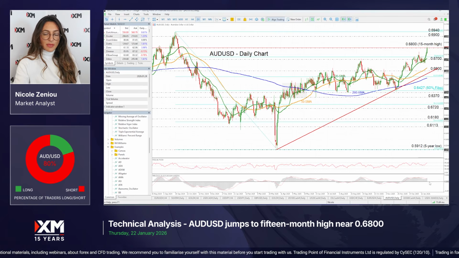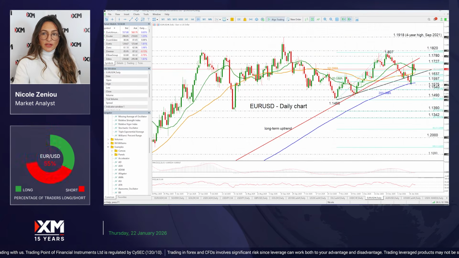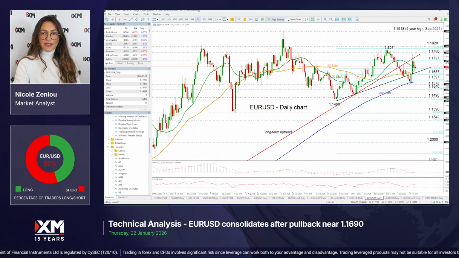Now the momentum indicators are reflecting the positive bias, the strong bullish momentum, with the MACD overextending to the upside above zero and above its red signal line, and the RSI edging higher, testing a breach above the 70 overbought area threshold. Now let's also look at euro dollar, which is currently consolidating following a pullback from the